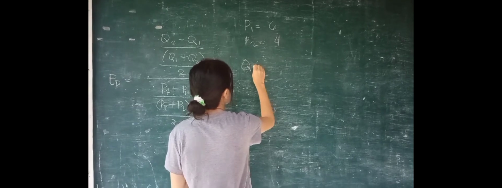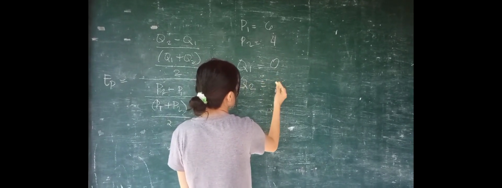And our original quantity demanded is 0. Then our new quantity demanded is 10. Now we're going to use this formula.